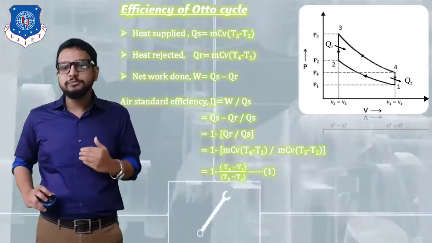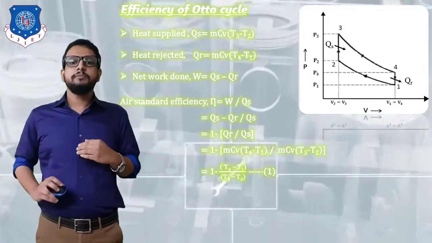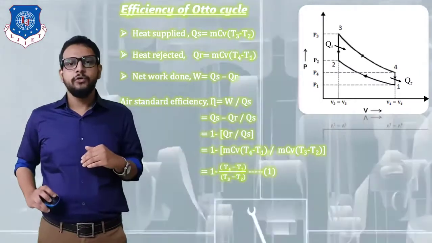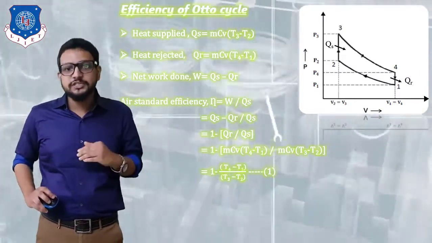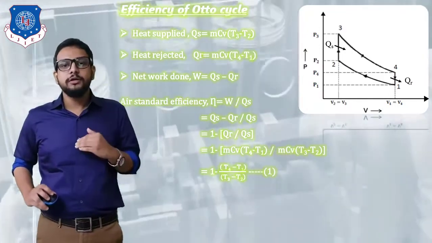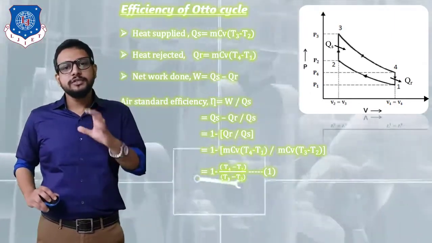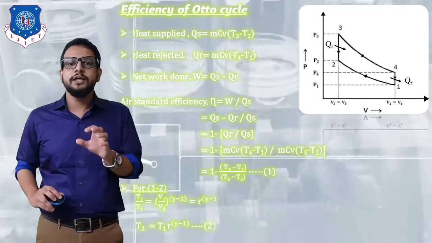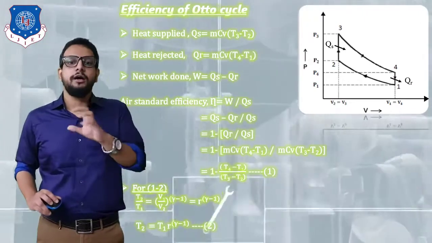So the final equation becomes 1 minus MCV (T4 minus T1) upon MCV (T3 minus T2). So the final equation of efficiency in terms of temperature is 1 minus, in a bracket, T4 minus T1 upon T3 minus T2. Remember, this is an equation in terms of temperature, but our target is to determine the equation in terms of compression ratio, that is called small r.